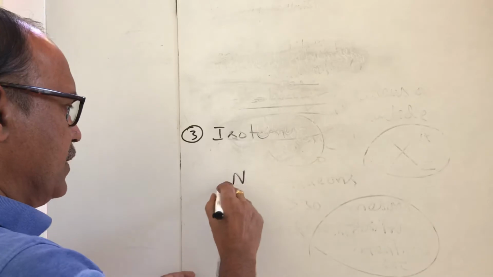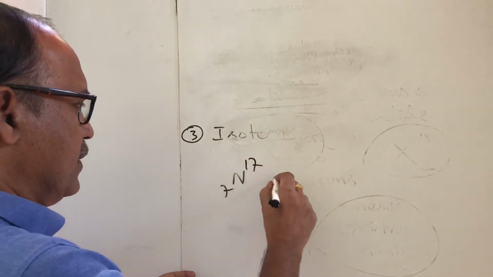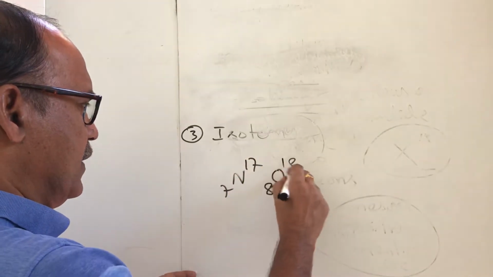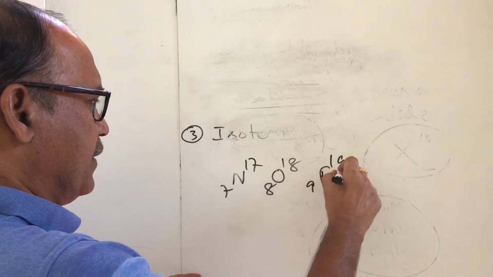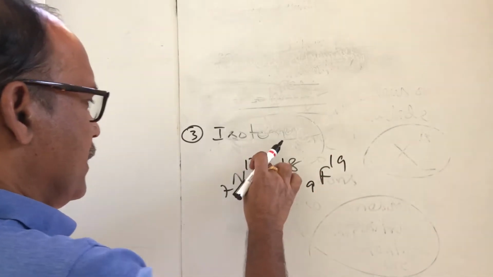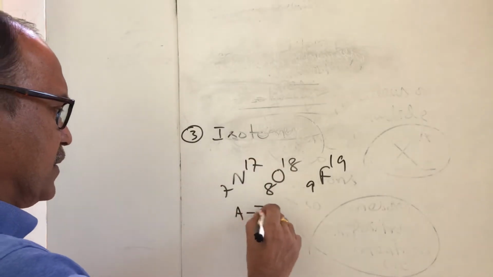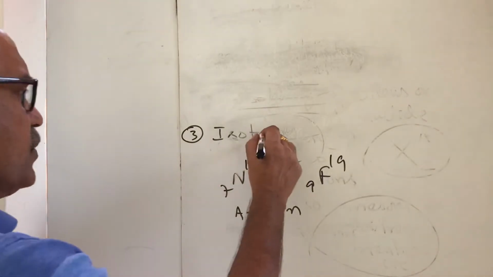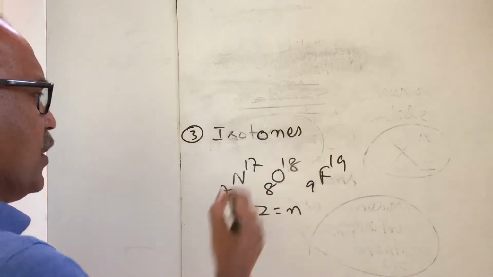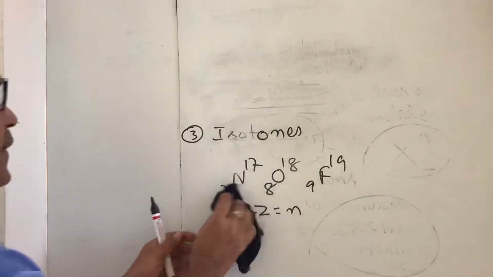So nitrogen 17, oxygen 18, and fluorine 19. Here A minus Z is the neutron number. All these isotones have an equal number of neutrons.